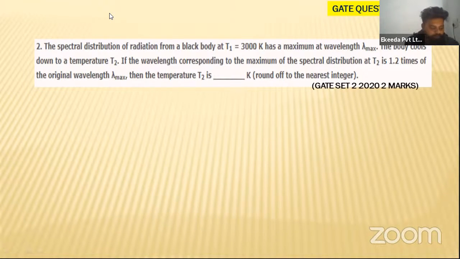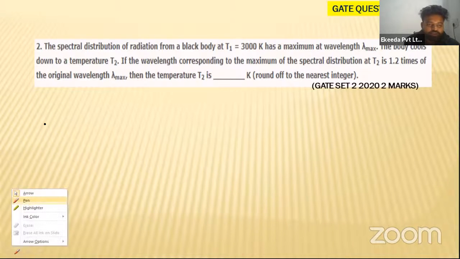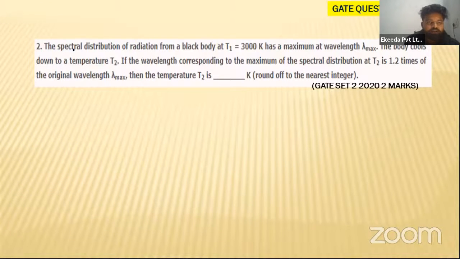Anirudh and Saurabh, you can tell me what the answer will be. Let us see. The spectral distribution of radiation from a black body at temperature T1 equal to 300 Kelvin has a maximum at wavelength lambda max. What is he saying? The spectral distribution of radiation from a black body. So he has already given the black body, my dear students.